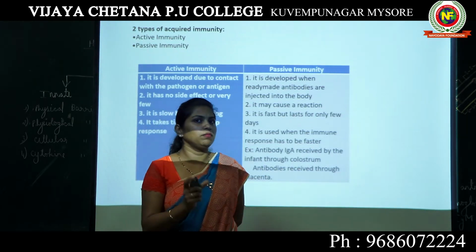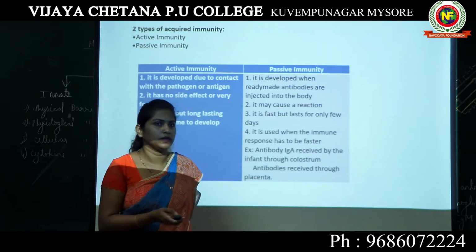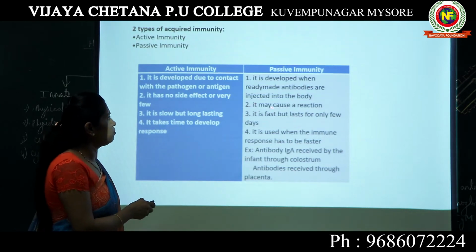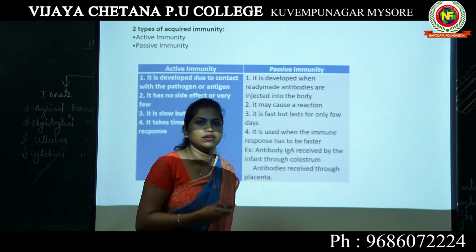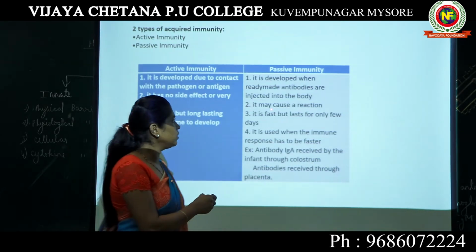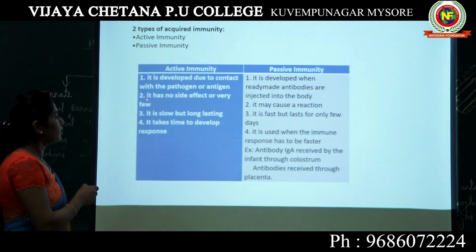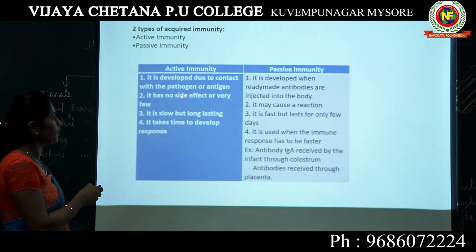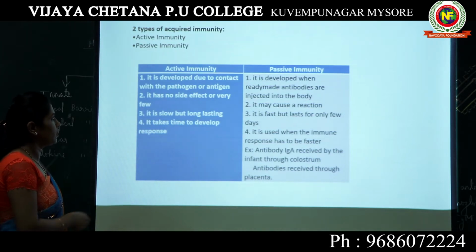Here it may cause a reaction, when you are injecting ready-made antibodies directly into a person's body. Whereas in active immunity, the immunity developed through direct contact with the pathogen has no side effect or very few.